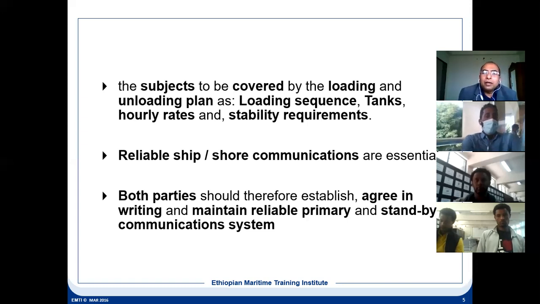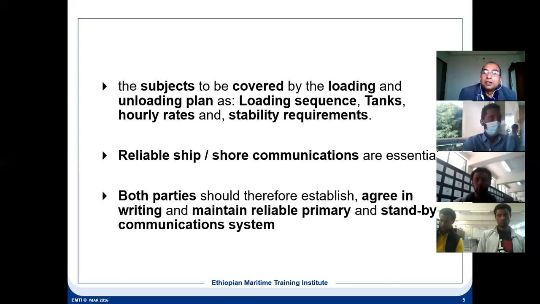Now, both parties have to agree in writing, always in writing, so that nobody can deny. Once he has given it in writing, it means he has committed to that, he has agreed to that, he has signed it.